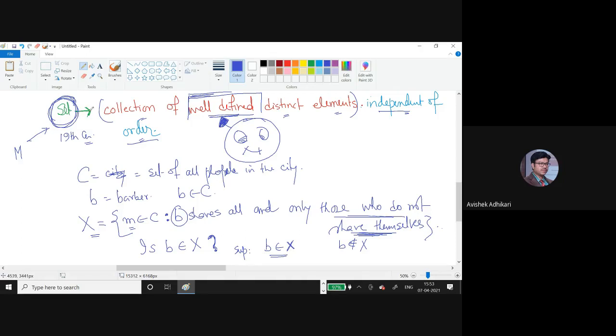That's why most of the good books say that we are not really giving the proper definition of a set, but assume the set that you know. That means we all have some idea about sets, and consider that to be the definition of a set.